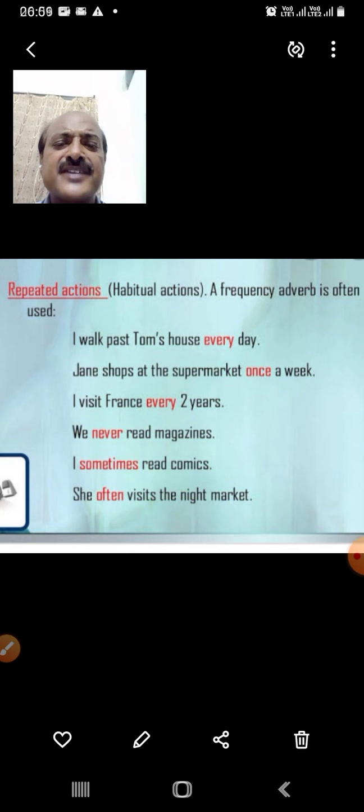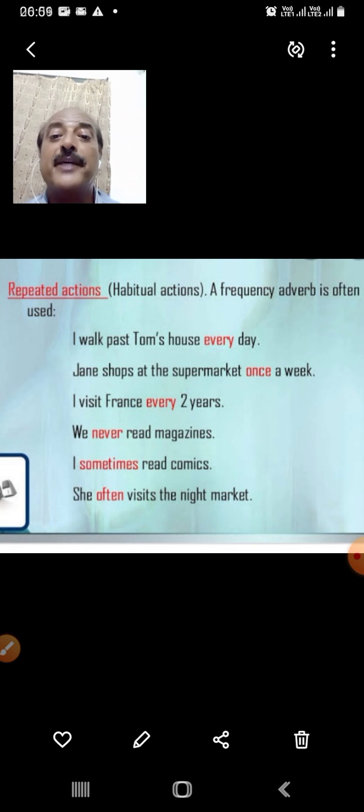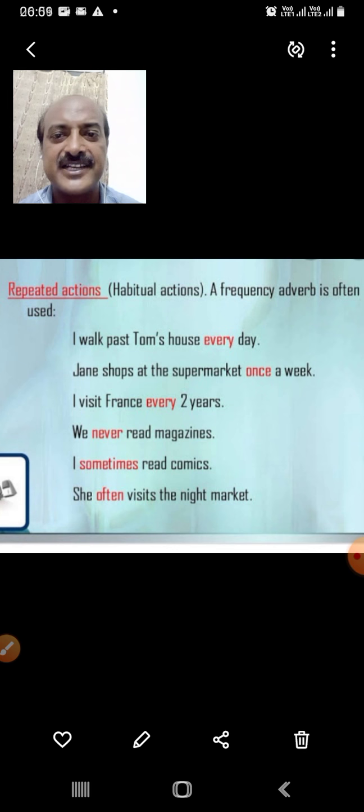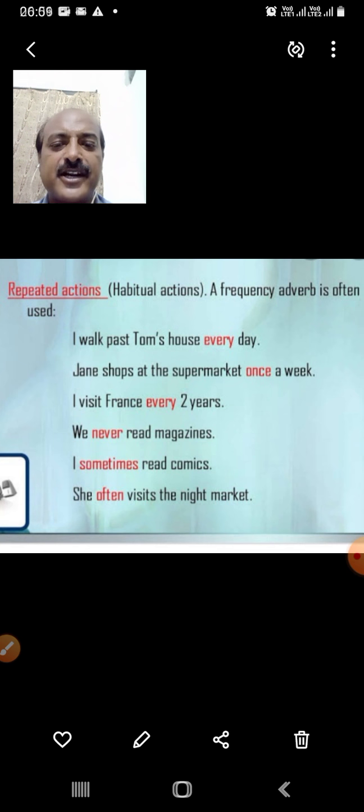I visit France every 2 years. Now many of you in festivals visit your village. So that is a general truth. Every festival I visit my village. We never read magazines. Many of you don't read magazines. So this is also the general truth. I sometimes read comics. So that is a general truth. I don't read novels. I like to read comics. So all these are general truths.